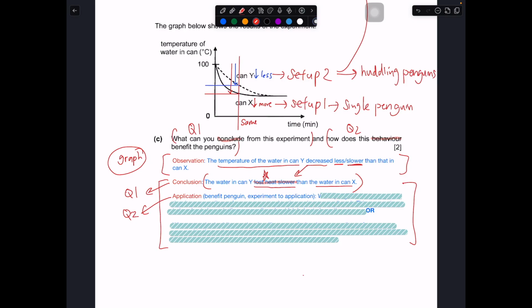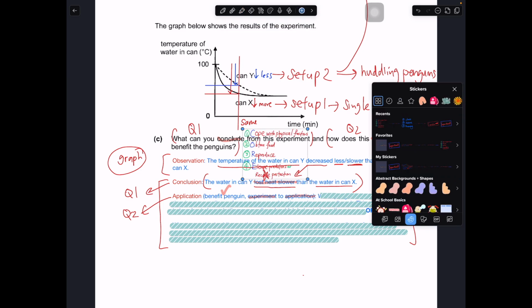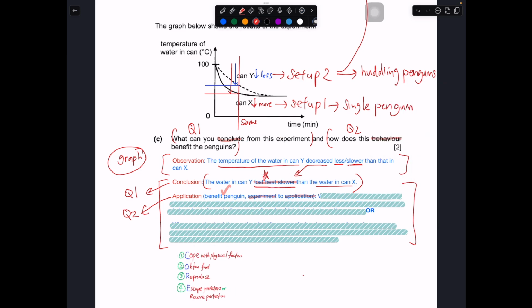How does it benefit the penguin, and how does this experiment lead to an application in a real life scenario? Here we are really talking about coping with extreme physical factors. In this case, the physical factor is extreme temperature, which is the cold air during the winter period.